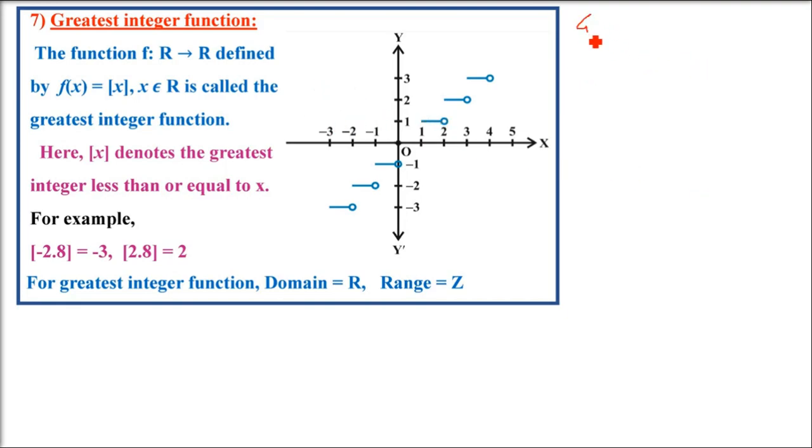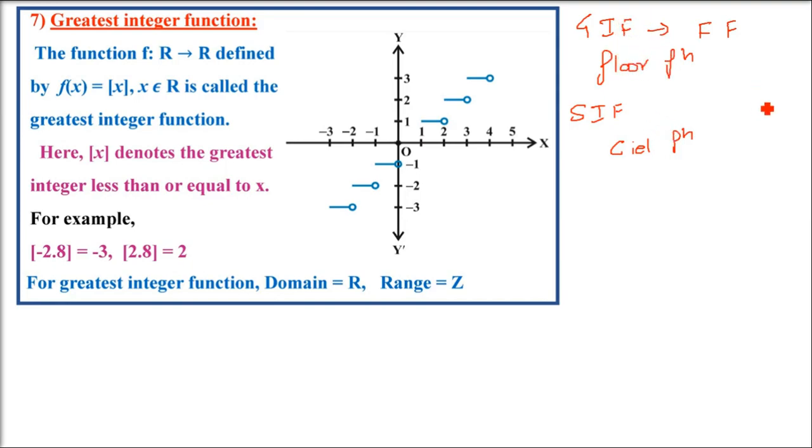It is very clear that only an integer will be the output; the range will always be integers. That is why it is greatest integer or smallest integer. Did I say ceiling earlier? No. The greatest integer function is the floor function. The smallest integer function is the ceil function.